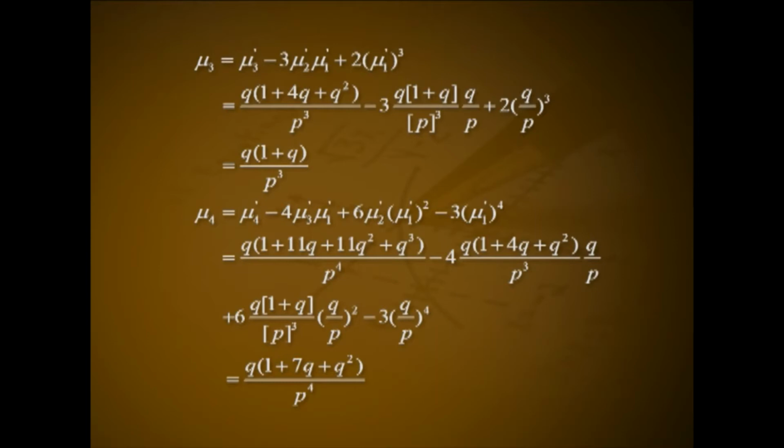− 4 into q(1 + 4q + q²)/p³ into q/p, plus 6 into q(1 + q)/p³ into (q/p)², minus 3 into (q/p)⁴. That is q(1 + 7q + q²)/p⁴.